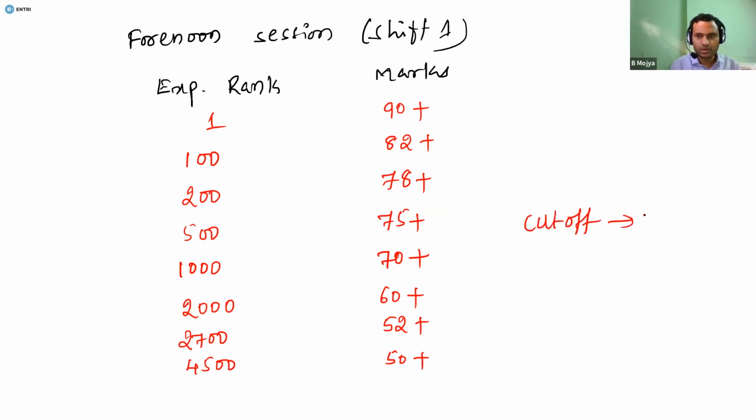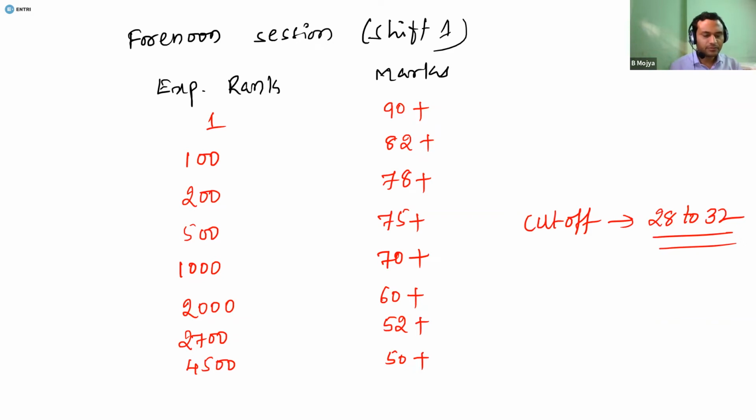The expected cutoff is about 28 to 32 marks. This is the expected cutoff for general category students: the one who is getting 32 plus marks can be expected to get some rank.